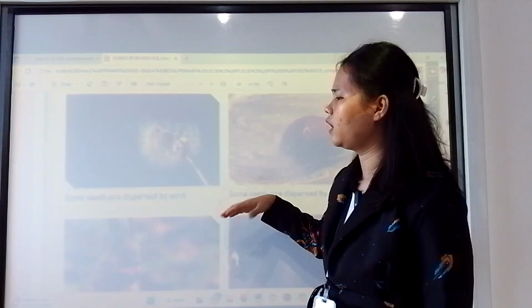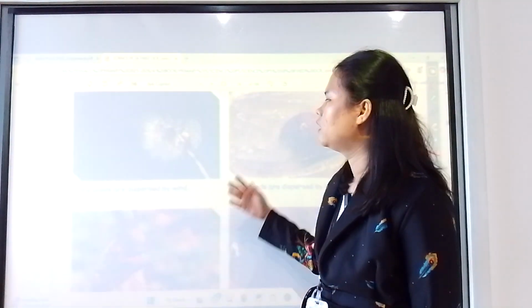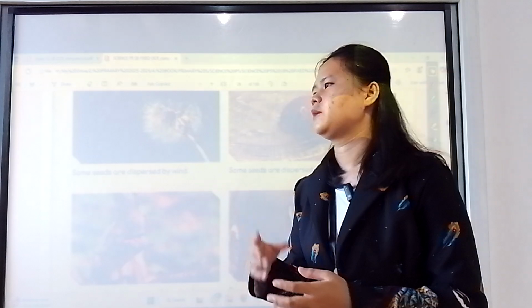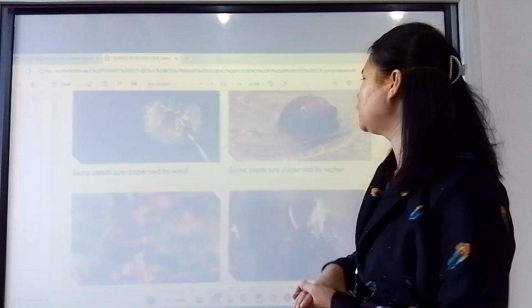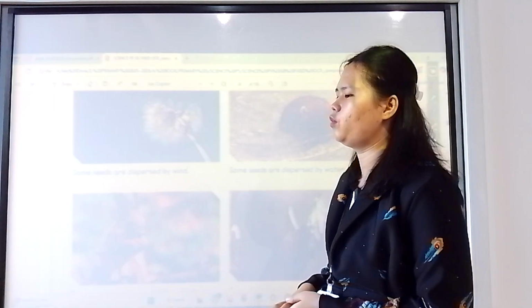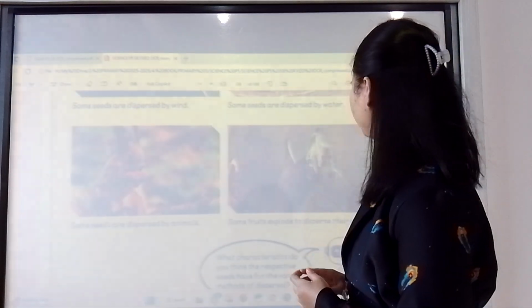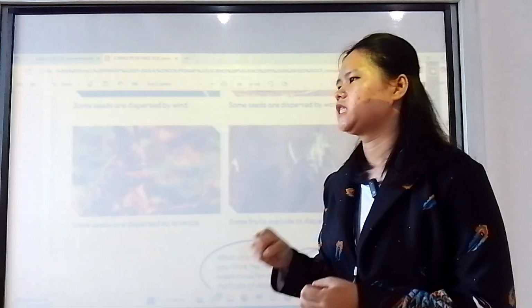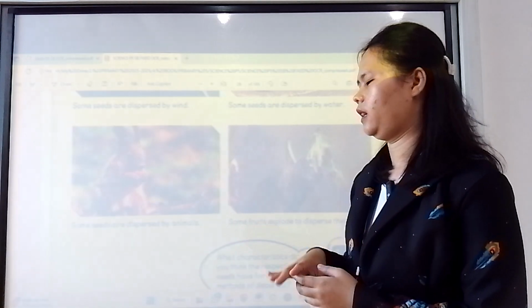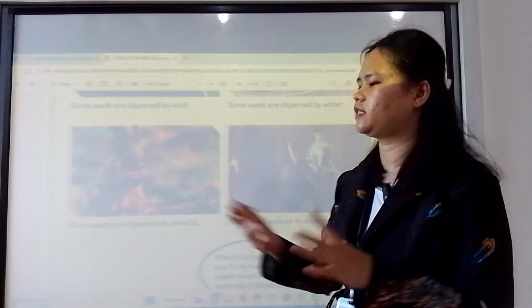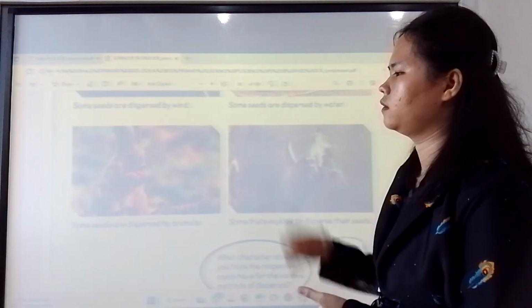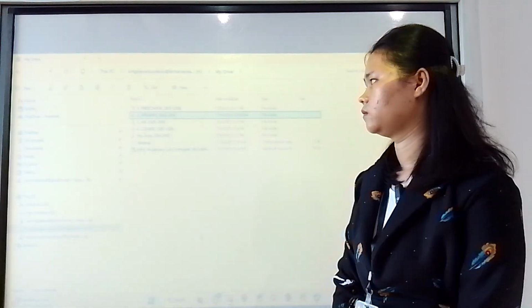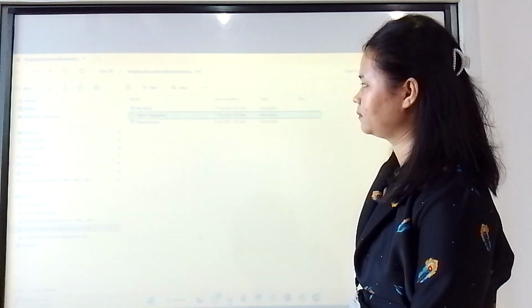It is accepted and becomes another young plant. And then dispersal by water: some seeds can fall down into the water, and then the seed takes the water in. Some fruits explode to disperse their seeds, like some plants sometimes explode, and the fruit explodes and disperses its seeds far away from the parent plant. Okay, I see. Now we can move to the summary point.